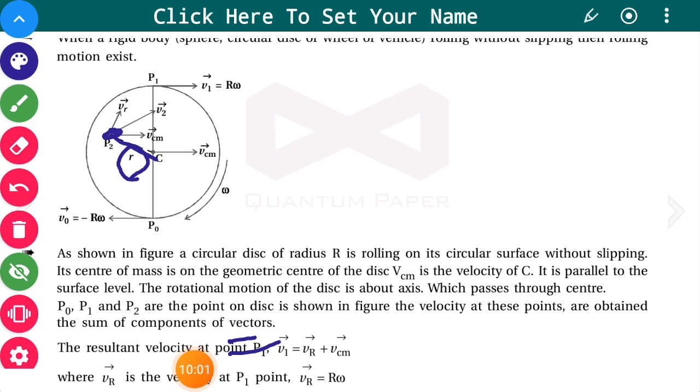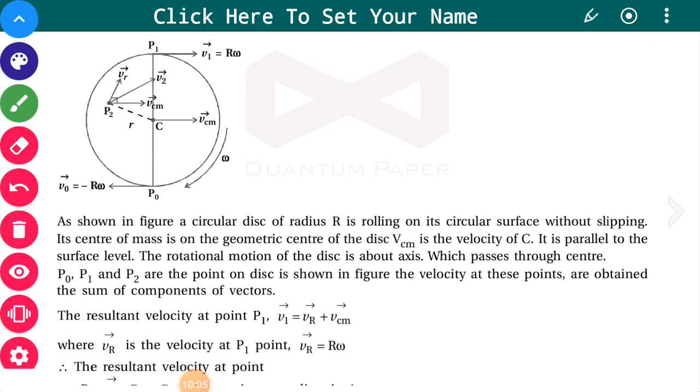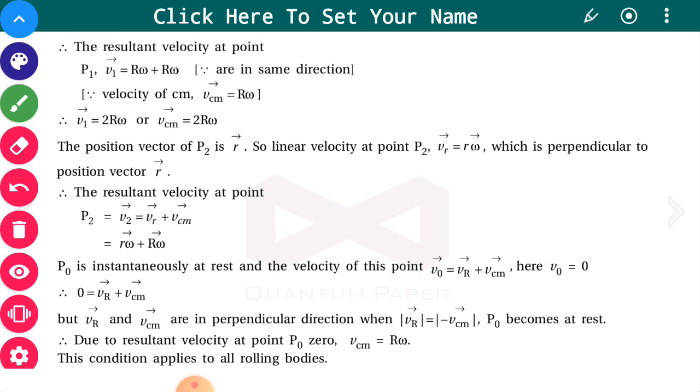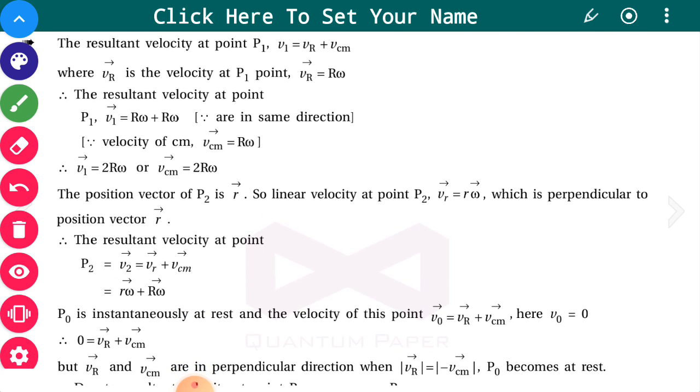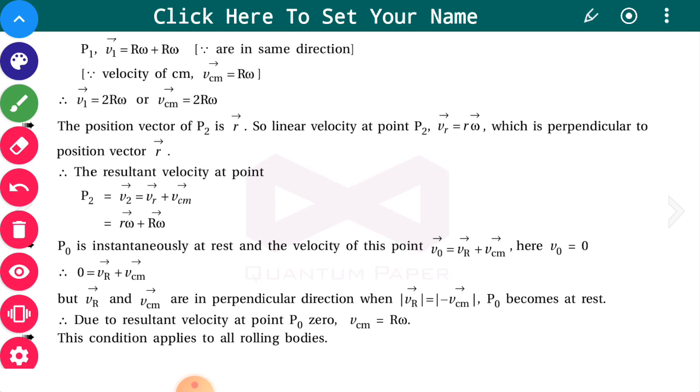Now this small r omega is its linear velocity. So the linear velocity Vr at point P2 is equal to small r omega, and VCM, the velocity of the center of mass, is capital R omega. So the sum will be small r omega plus capital R omega.